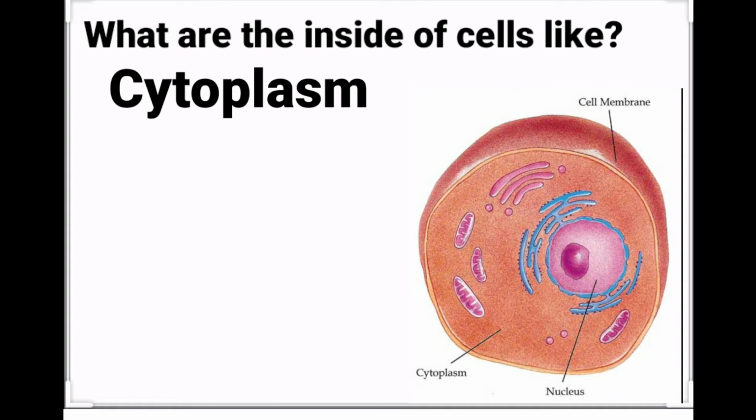In the cytoplasm, we can find solid structures, the cellular organelles, which are the following: ribosome, endoplasmic reticulum, vacuoles, Golgi apparatus, vesicles, lysosomes, mitochondria, chloroplast, centrosome, cilia, and flagella. All these organelles are inside the cytoplasm.